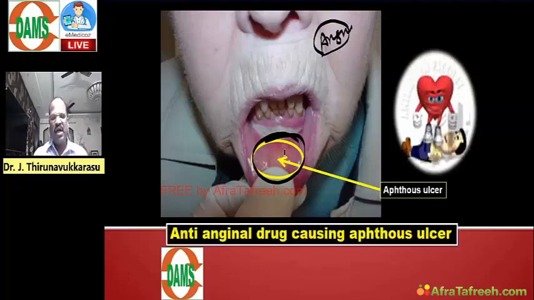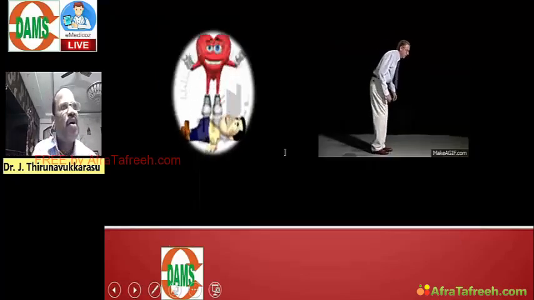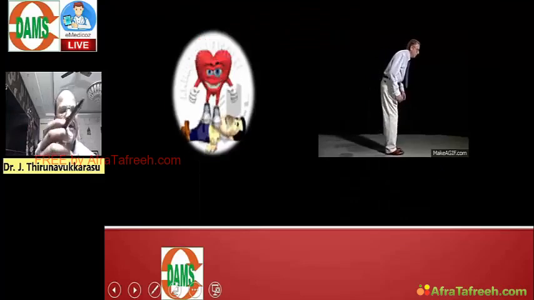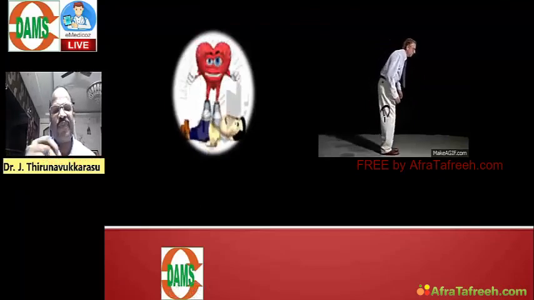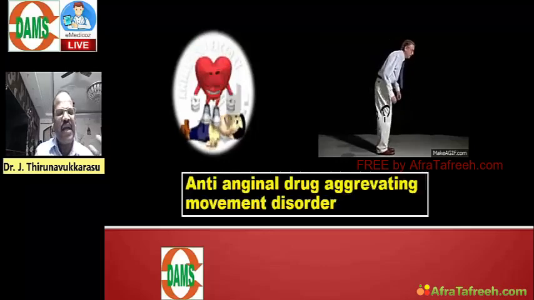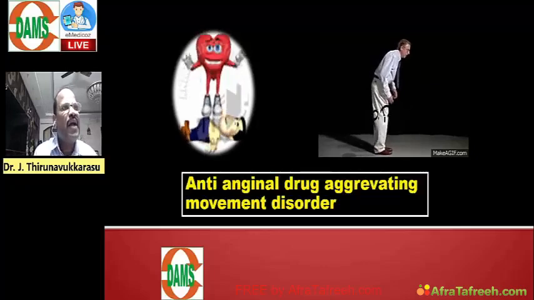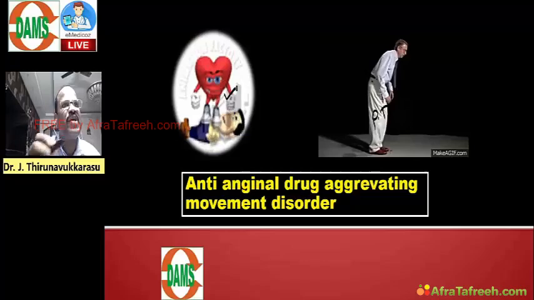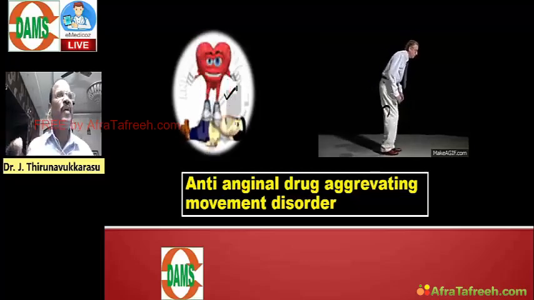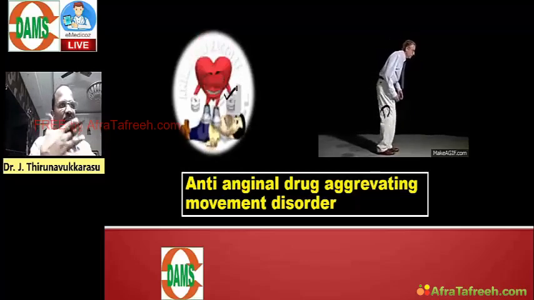Now look at this. My next question, can you answer me one clinical question? Imagine a patient is a Parkinson disorder patient. My question is, name the anti-anginal agent that is going to aggravate the movement disorder, thereby not suitable for treating angina in a Parkinson patient. Like that the question is framed, patient having Parkinsonism, angina, they link together and they ask a question.